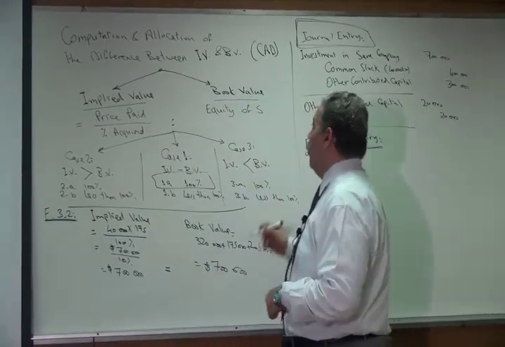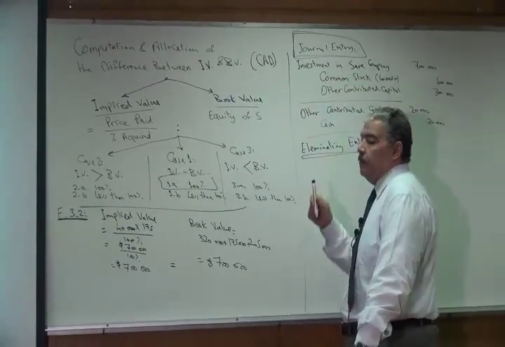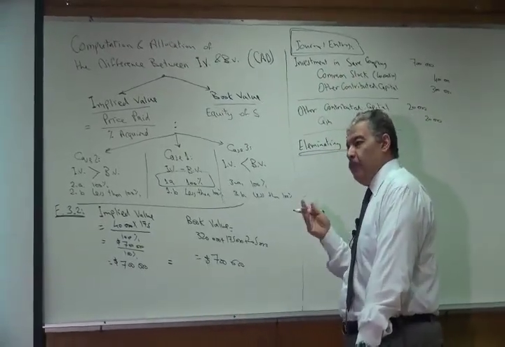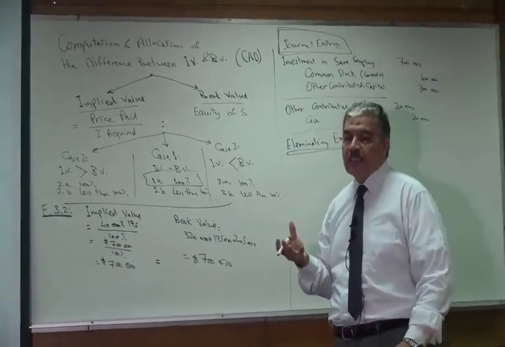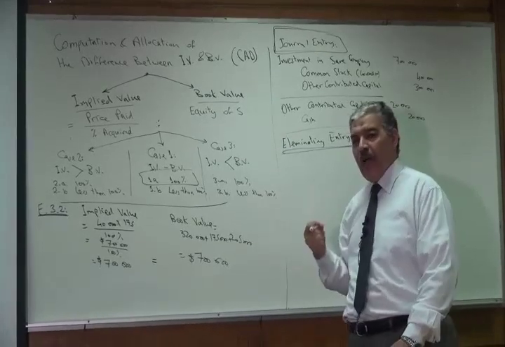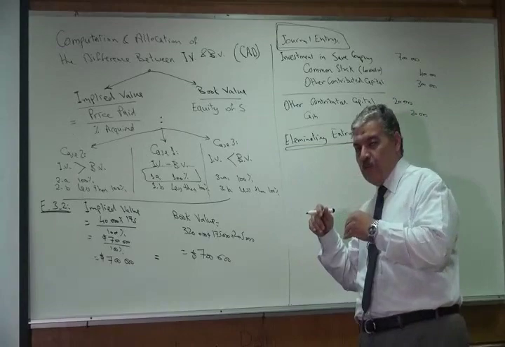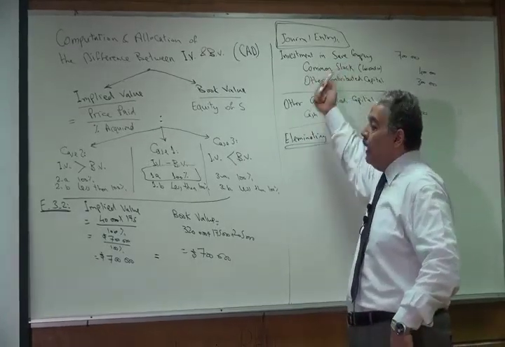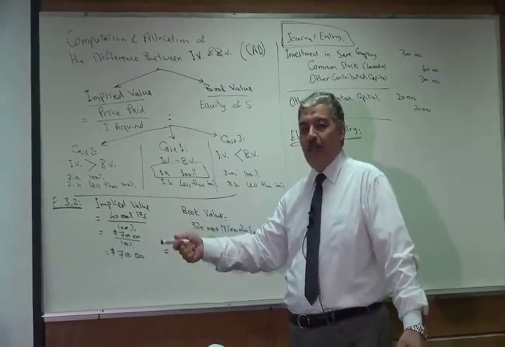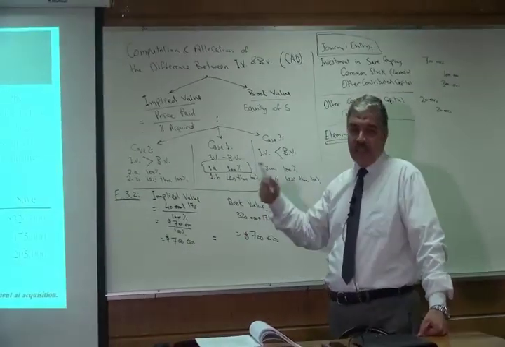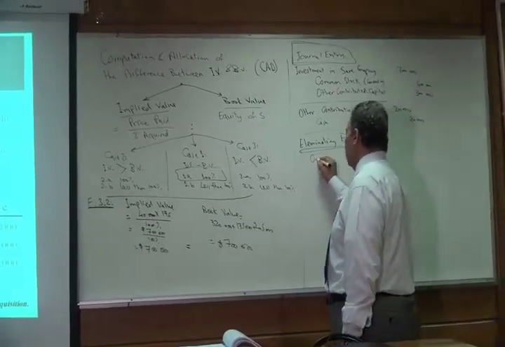what you're going to do, I want to eliminate the account investment in S company that appears in the balance sheet of the parent. So this account has a debit balance. So to eliminate this account, I must make it credit. So the credit side of the entry will be investment S company. And we have the subsidiary, the equity accounts. These have credit balances. So to eliminate them, we must make them debit. So the eliminating entry will be as follows. Debit, common stock